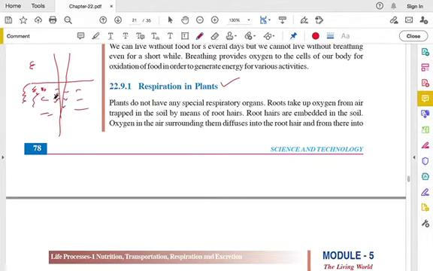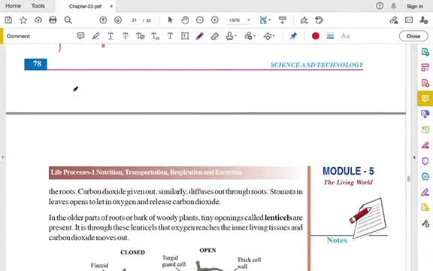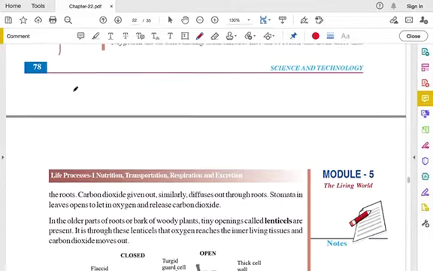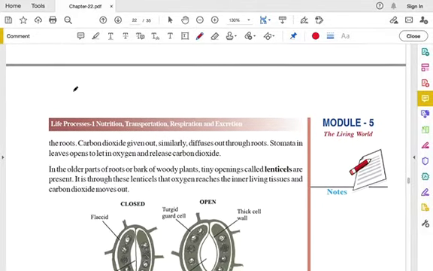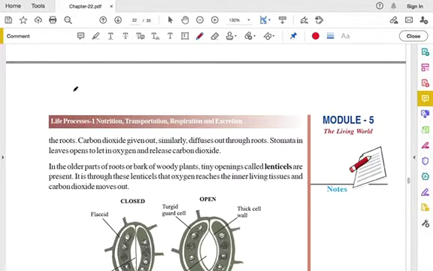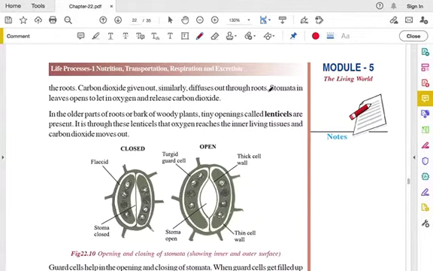Now these root hairs take up the oxygen. Okay, it is diffused into the root hair. From there it goes to the roots, and the carbon dioxide that is given out similarly diffuses out through the roots, through the root hairs. And the next way is that the stomata is a part that is present in the leaves. Remember stomata, you have to remember this word.